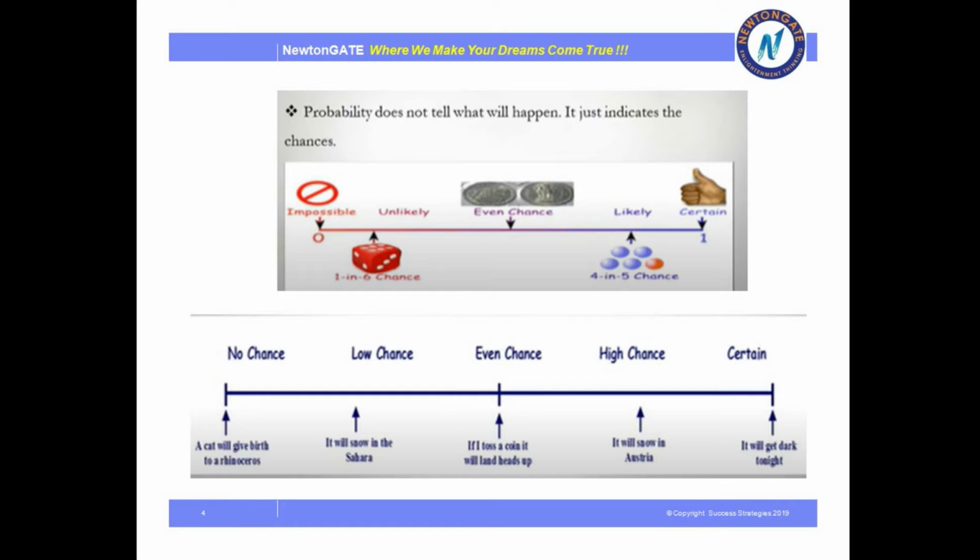Now for the tossing of a coin, a very common example, we can say that when I toss a coin, it will land either heads up or tails. Now coming to the snowing problem. Australia is a very cold country. It is very chilly there.